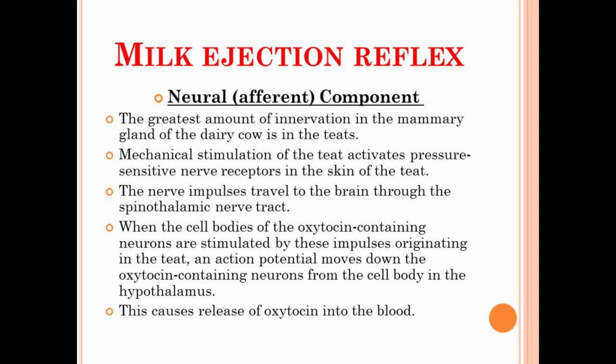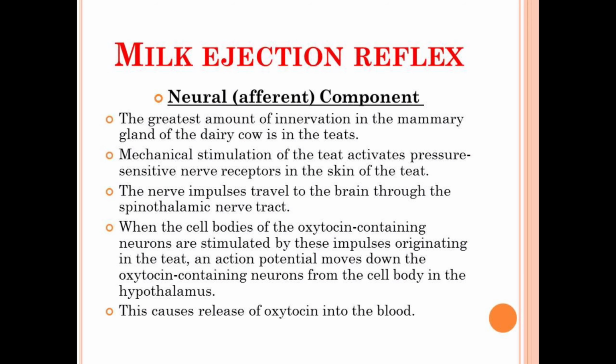Moving forward, we will discuss the milk ejection reflex, how the milk is secreted when the calf starts sucking the teat, and how it is controlled. There are a total of two components that govern the whole milk ejection reflex. The first one is the neural component, or the afferent component. There is a large amount of neural component present in the mammary gland of dairy cows.